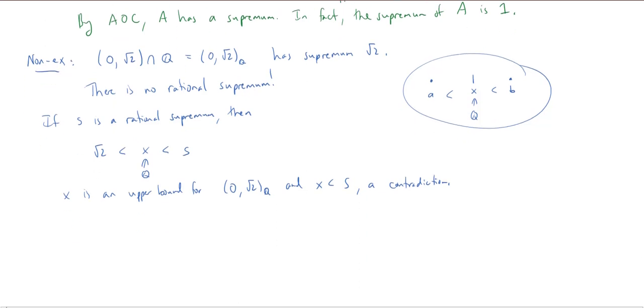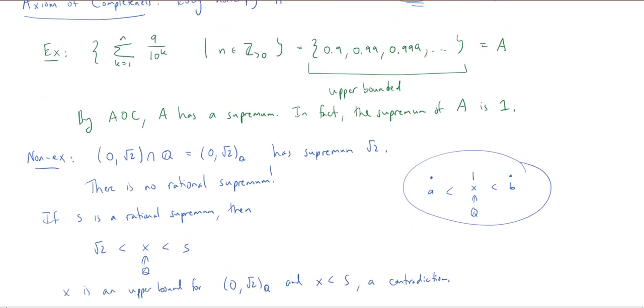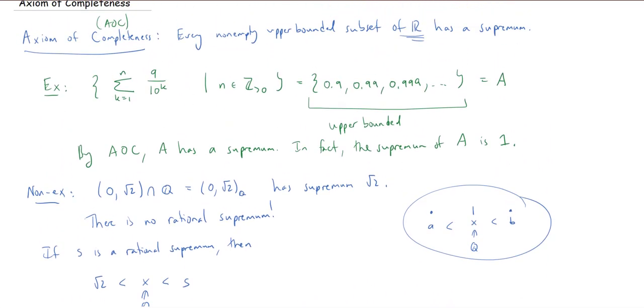Now, everything I just said for suprema should hold for infima, but the axiom of completeness doesn't say anything about infima. So what we're going to do is use the axiom of completeness, a statement fully about suprema, to prove something about infima. And this is a very common thing to do in math, where you have some sort of dual notions, where you only have to assume something about one of them, and then you can use the duality to port that information over to that dual notion.